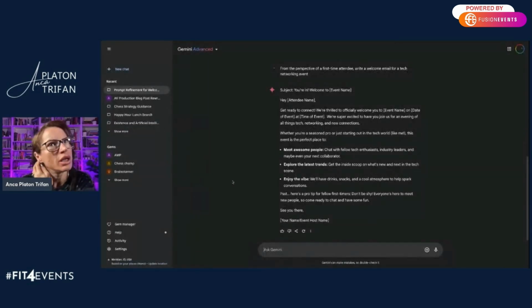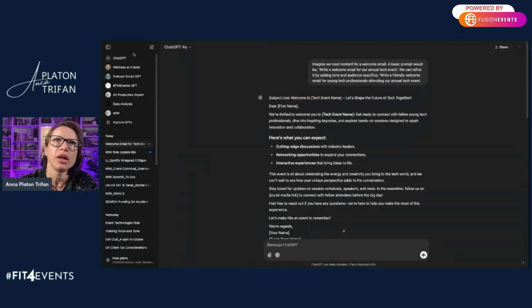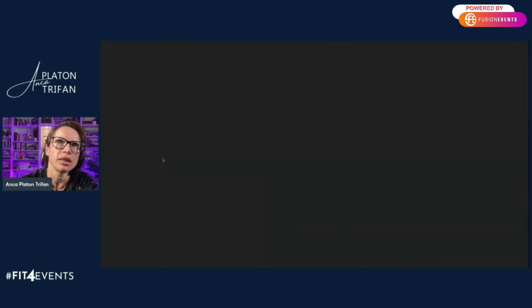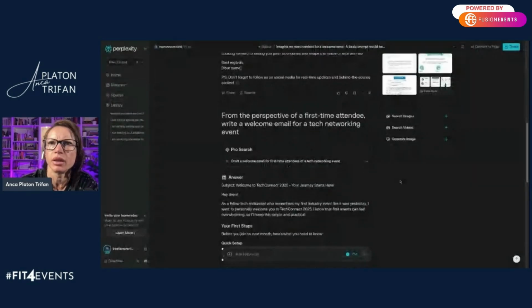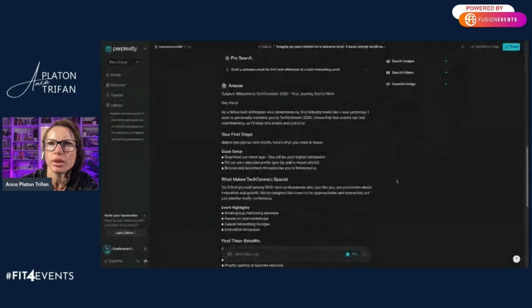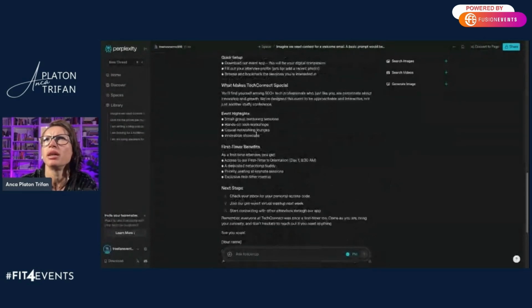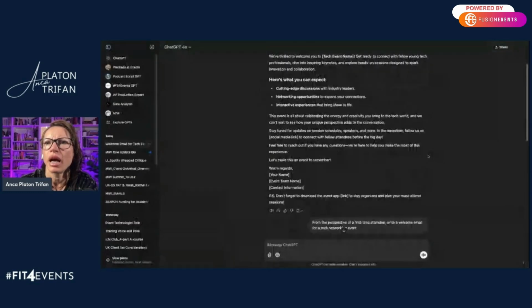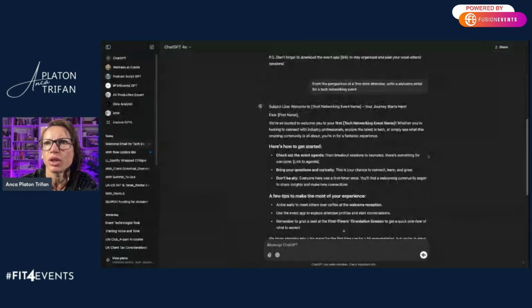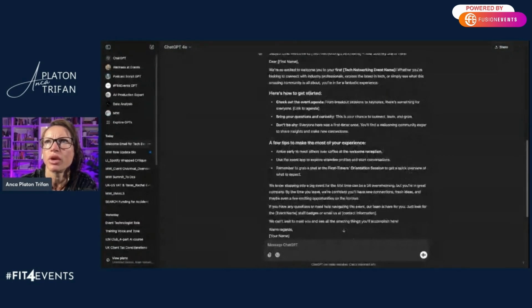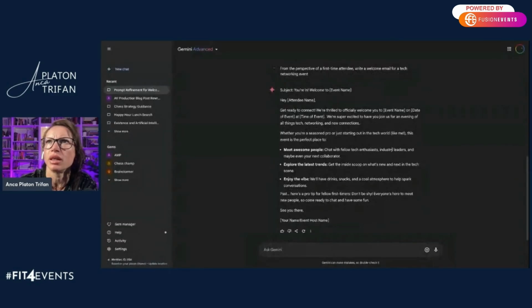One thing I wanted to mention here, Gemini actually has now the ability to create different gems, which is almost like ChatGPT has with their different GPTs. And Gemini calls them gems. All right, so we got some outputs, and that's actually pretty good. It's not bad. And then I would just go back and forth and see which output I'm the most happy with before I started customizing it even more.